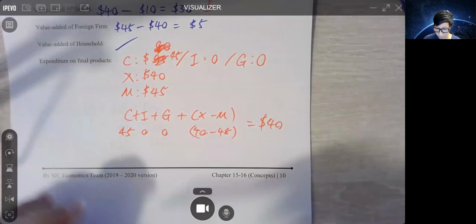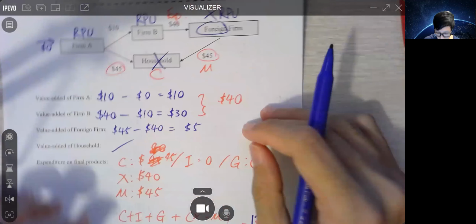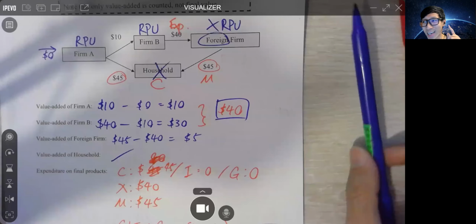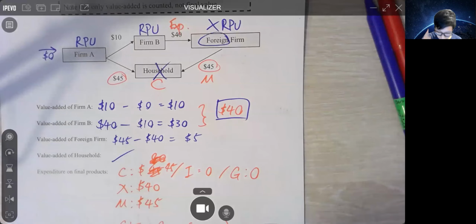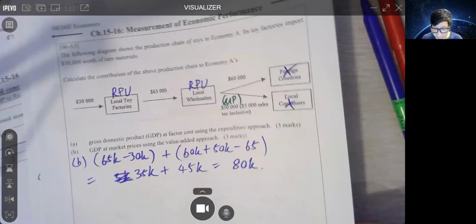Now, boys, take a look. Our expenditure approach 計到係40蚊。Value added approach 都係計到40蚊。Is there anything wrong? No. Of course they should be the same. 如果個個 approach 計出嚟唔同，你就賴嘢啦，即係一個錯啦，係咪啊？Okay, so now do you understand how we do expenditure approach? Let's do one more example. I remember there should be one more. Let me take a look. It should be. Yes. Let's go to page 13 of your notes.